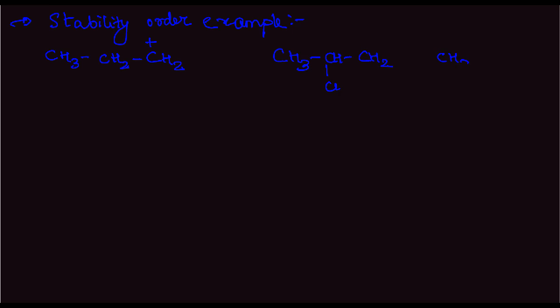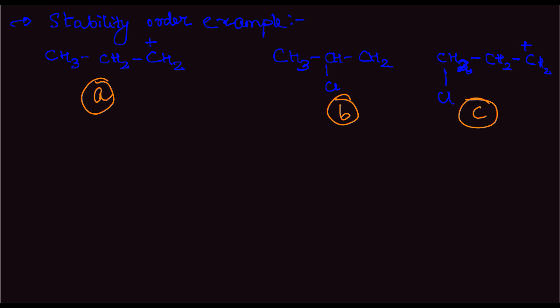And the third one is CH3CH2CH2 plus, okay, let's make this CH2, and we attach a chlorine here. So these are the three groups available to us. This is A, this is B, and this is C.